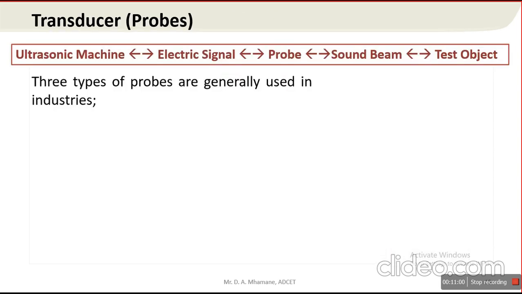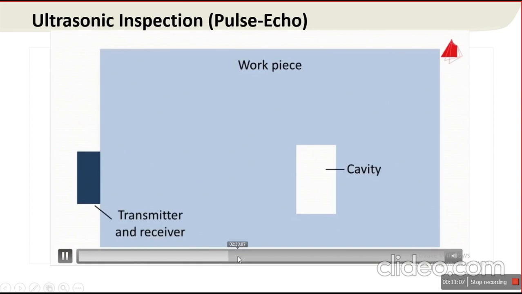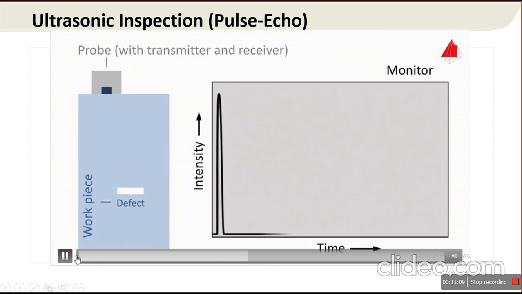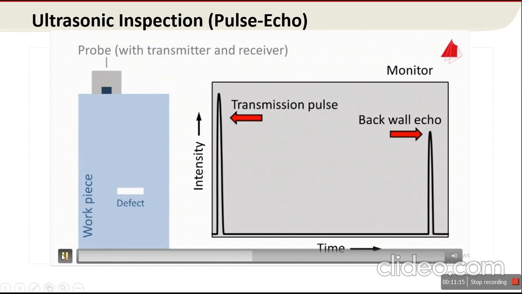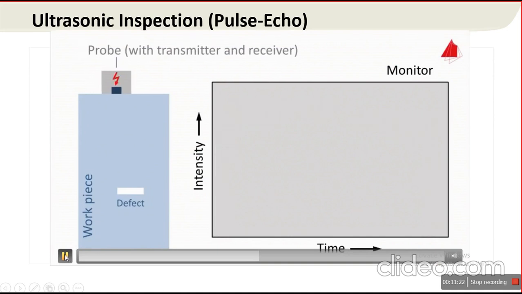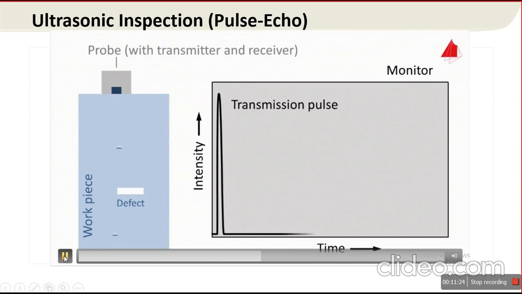It means that part of the energy gets reflected from the defect and part of the energy gets reflected from the back wall.